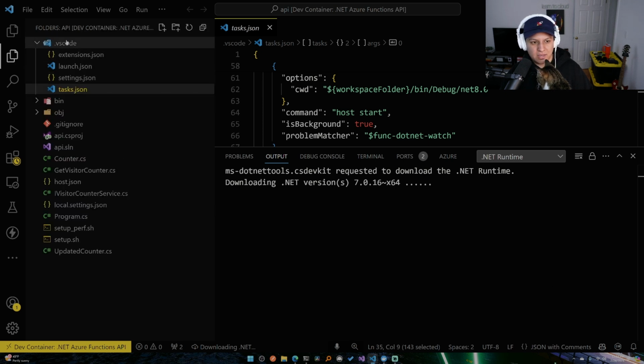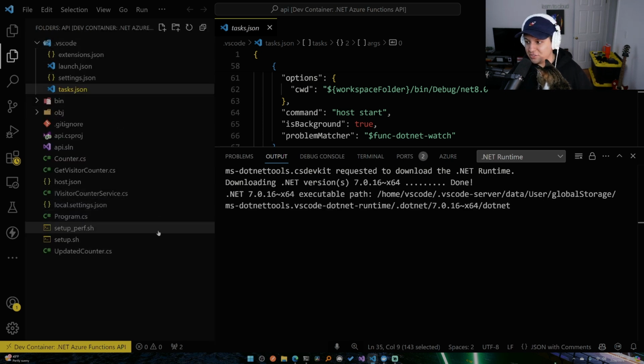All right, so you see here, the stuff on the left's changed, right? Because this is now reflecting only what's inside the development environment for this particular dev container. So I had to divide it up into a dev container for my API, a dev container for my front end, and a dev container for my tests. Because my front end is JavaScript, I don't need .NET stuff in there. My API is .NET, I don't need JavaScript stuff in here. And my test is .NET, so I don't need any Azure Function stuff in there. And I like to keep it that way.